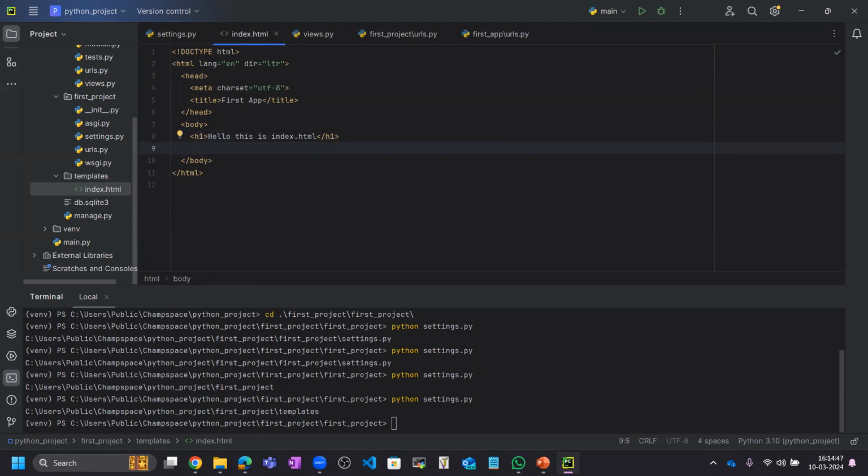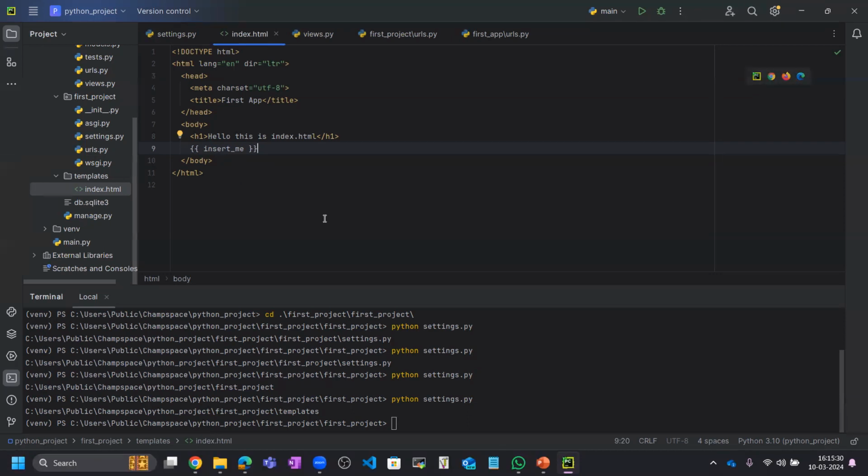Now a very important part that we will use in Django to dynamically get the data on the web page, on the web application. We need two curly braces, and inside that we need to give some text, like insert me. Using this insert me, I will generate the result one line below that line. I will show you that also, but before that let me complete this HTML.